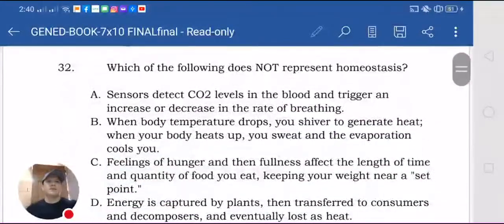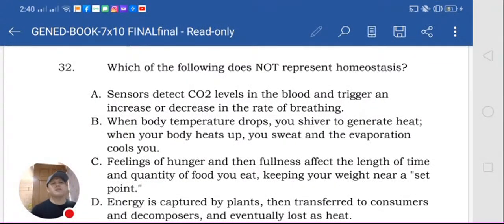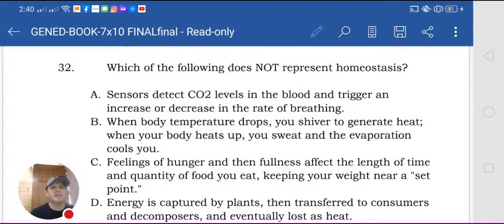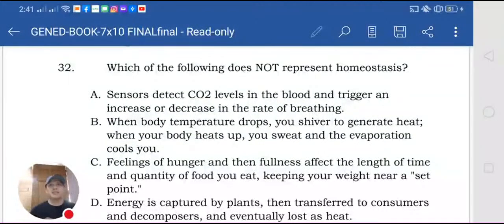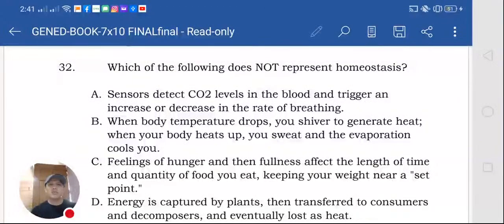Okay. Number 32, which of the following does not represent homeostasis? Which of the following sensors detect CO2 levels? Because this is homeostasis. When the CO2 level is detected, that means the body is immediately going to react. Okay? So, ganun siya. When the body temperature drops, you shiver to generate heat. The shivering is actually our body's response to production of heat. Kasi sobrang cold ka, kaya ka nagsishiver. Kasi actually, shivering will help you produce heat to get the normal level of heat. Okay, body heat.